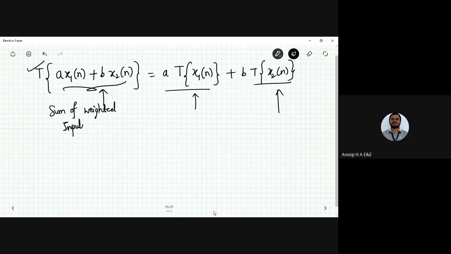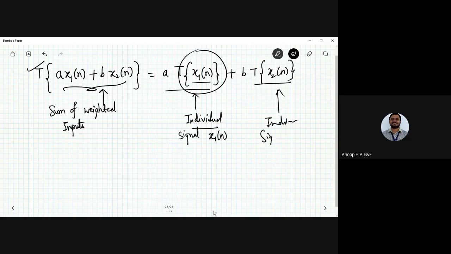Next, I have the individual sums. This is the T operator on x1 of n, so T of x1 of n. Next is the individual signal x1 of n, and this one is the individual signal of x2 of n.